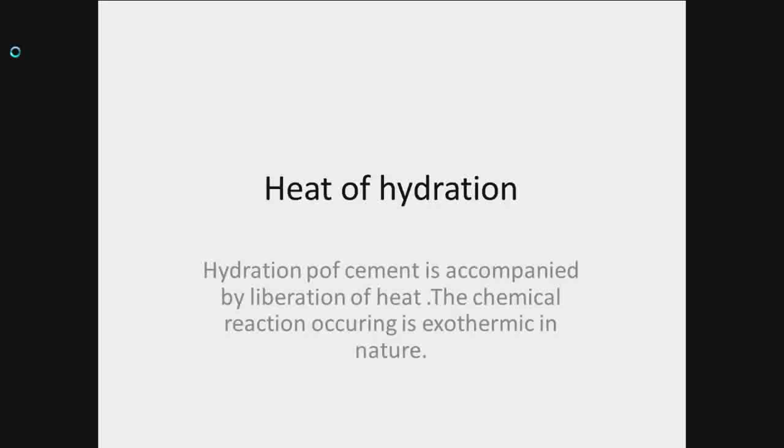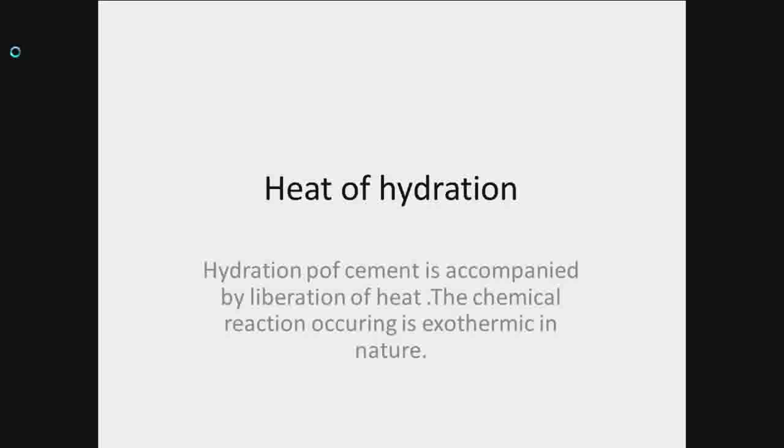As the conductivity of concrete is very low, it acts as an insulator, and in the interior of a large mass of concrete such as a dam, hydration of cement can develop very high temperature. At the same time, heat dissipation takes place from exterior surfaces of the concrete, and a steeper temperature gradient develops. Further cooling of the interior causes serious cracking of concrete.